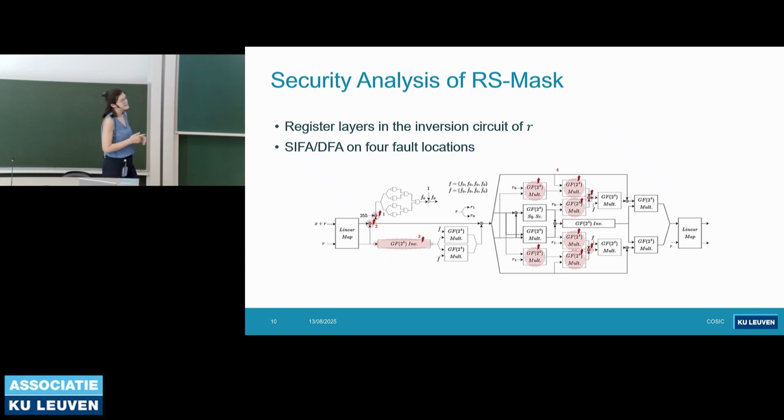So this just brings additional overhead. Besides this, we identified 4 areas for the fault injection that an adversary can use to do CIFA or DFA. For the time constraints, I will only tell you about 2, but in the paper you can see all the fault locations with all the details.